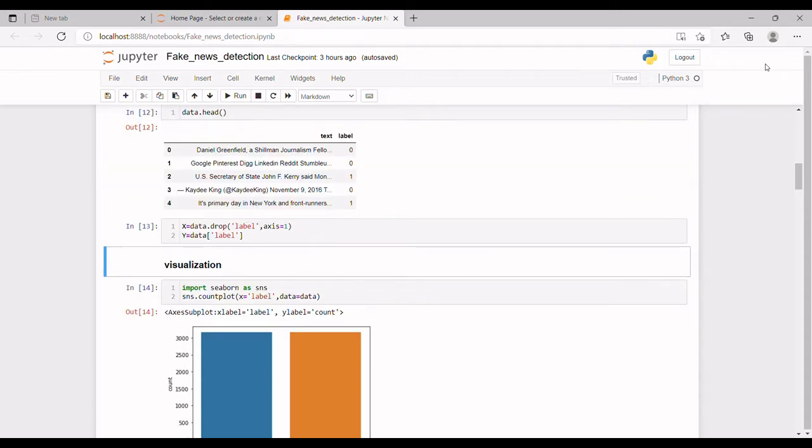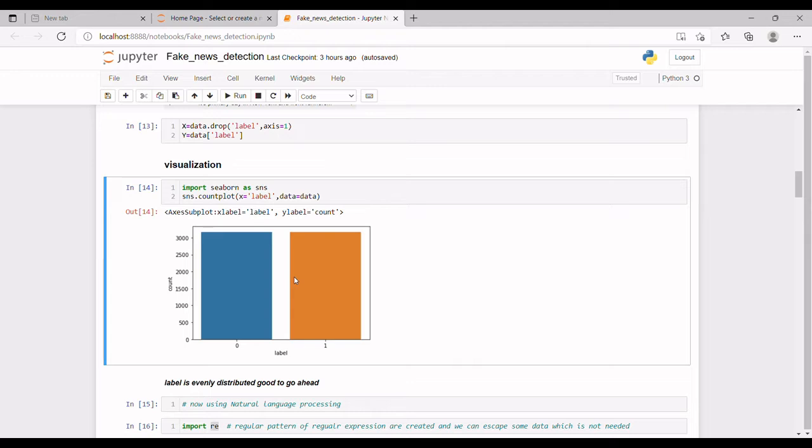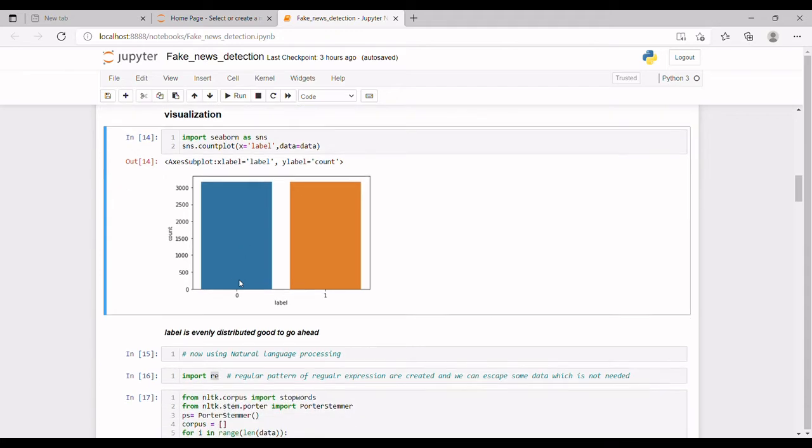Visualization. Visualizing our data by Seaborn to see whether it is evenly distributed or not. We are importing the Seaborn library as sns. We are using a count plot to graph a plot. As we can see, it is evenly distributed. If it is not evenly distributed, we have to add some data to counter the partial behavior of our data. In this case, we don't have to add data because it is evenly distributed. So we are good to proceed ahead.